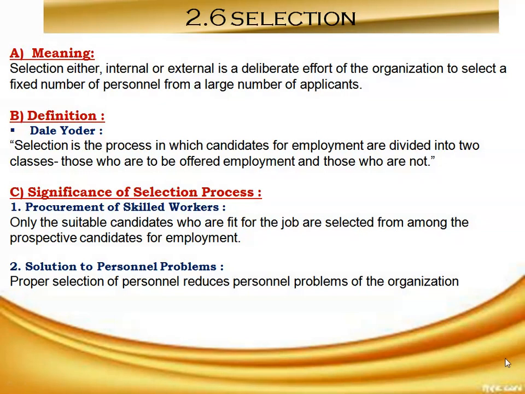Okay, so selection, either internal or external, is a deliberate effort of the organization to select a fixed number of personnel from a large number of applicants. So it means selection is a process of picking individuals with requisite qualifications and competence to fill jobs in the organization.